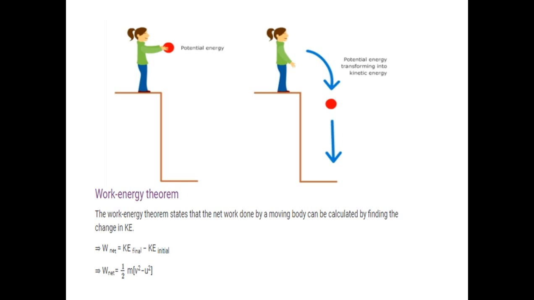Okay, potential energy क्या होता है? Now we will see what is potential energy. Potential energy के basis पे हमने देखा work energy का क्या theorem है. Okay, potential energy is like if some object is placed on a height, so it has some potential. When it will fall down, it will fall with the energy. Okay, potential energy, you can see the girl is standing on the height with the ball. So a girl is not moving, but when she will leave the ball, it will move with some energy.